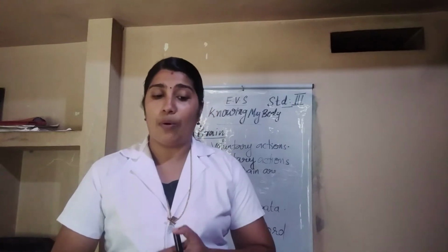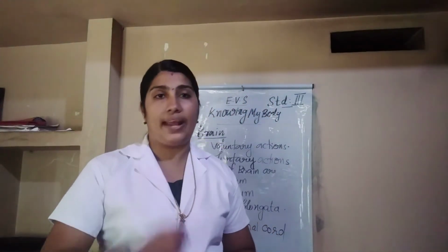So the brain is one of the most important internal organs, and there are several activities that our brain helps us perform. All the functions in our body are controlled by our brain. Which internal organ controls all the functions of our body? Brain. With the help of the brain we can imagine, remember, solve problems, make decisions and communicate feelings and thoughts also.